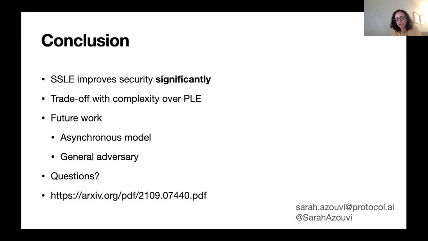There is already a question in Q&A, basically asking if any of the SSLE primitives that you mentioned, you quoted 2 papers, is ready for use in practical protocol design, or are they only theoretical works? That's a good question. As far as I know, right now, it's mostly theoretical work. I'm not sure there is some POC or implementation that is ready to use. And also it's an active area. I think there are new papers being proposed, improvements being proposed. So I would say that it's still in the research stage. I don't know of any implementation, at least, that exists.